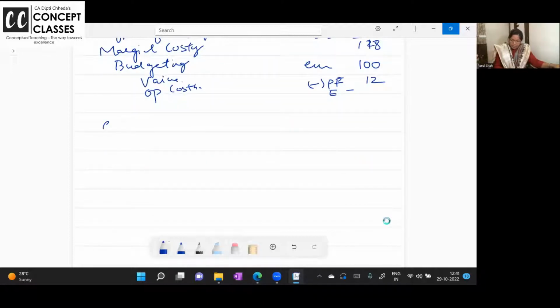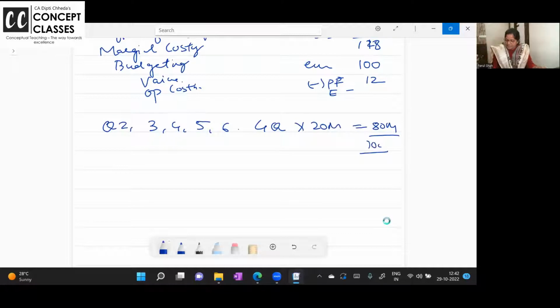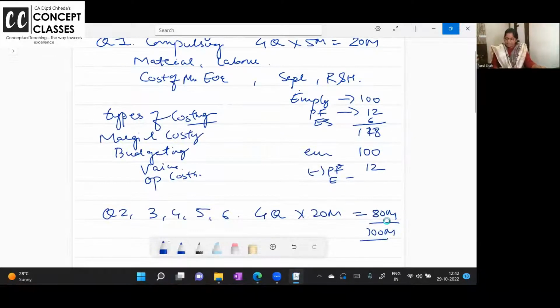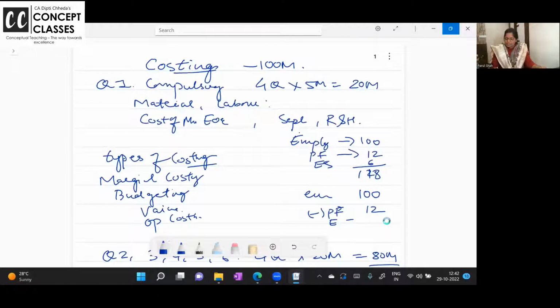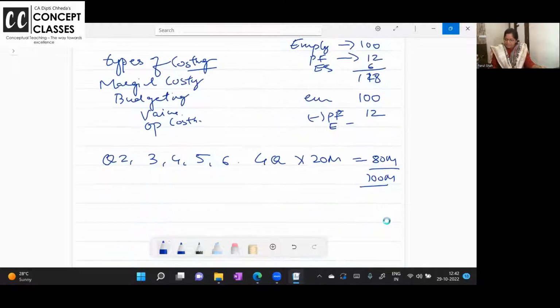Now question number 2, 3, 4, 5 and 6. So how many questions do you have in total? 5 questions. Out of that, any 4 questions of 20 marks you have to attempt. That makes it 80 marks, and with the other part, a 100 marks paper. Clear? 4 questions of 5 marks, and here 4 questions of 20 marks each.